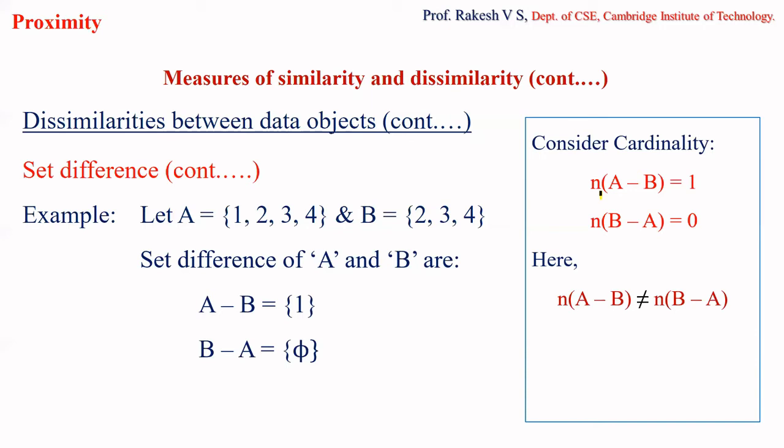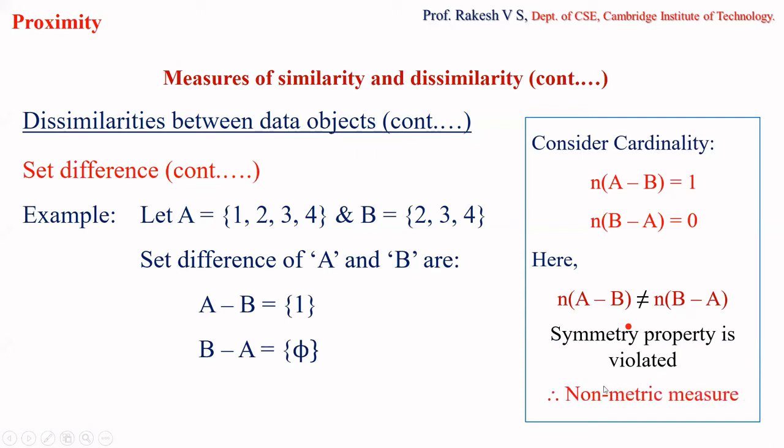According to symmetry, as you have seen in the last class, distance of x comma y should be equal to distance of y comma x, correct? That is the symmetric property. Here, since I've considered cardinality, I will be taking cardinality into account, so I have to check whether the symmetric property holds. Here cardinality of A minus B is not equal to cardinality of B minus A, and hence the symmetric property is violated. Therefore, it is a non-metric measure.